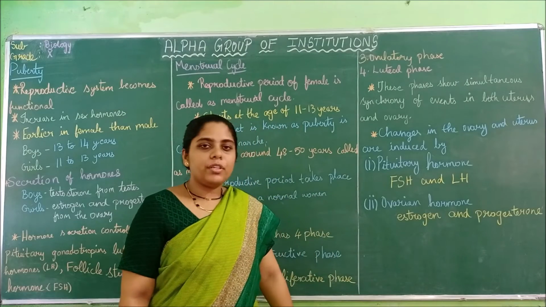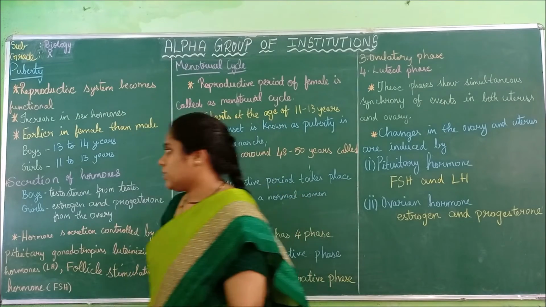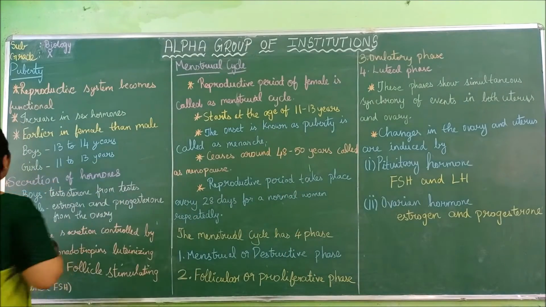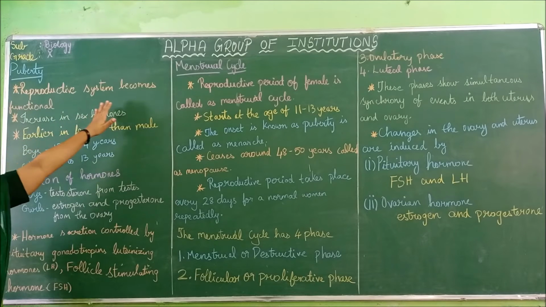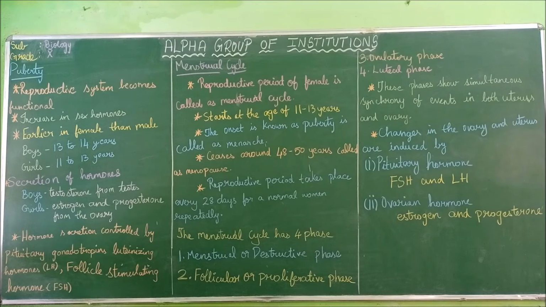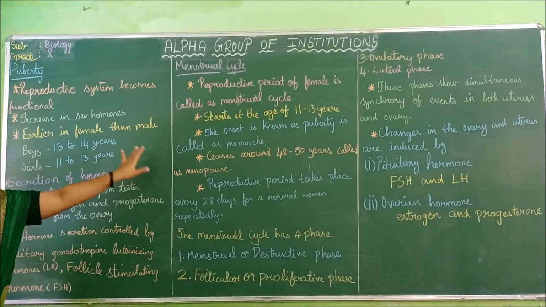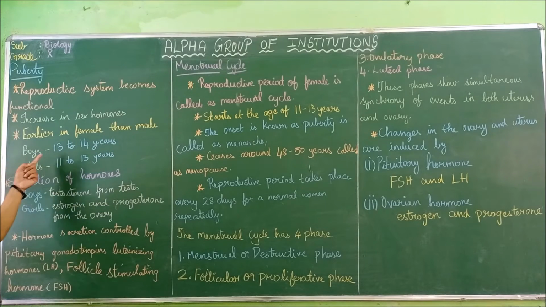Then next I am going to give you a recap from the first. First we saw what puberty is. The reproductive system becomes functional during puberty and there is an increase in sex hormones. It is earlier in females than males. For boys it is 13 to 15 years, and for girls it is 11 to 13 years.